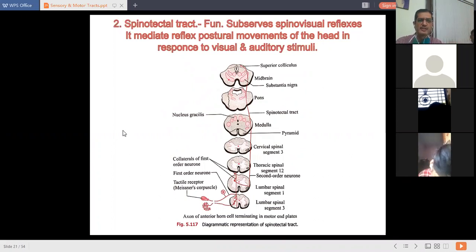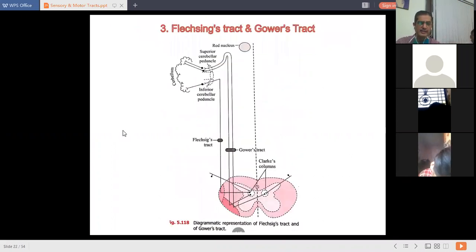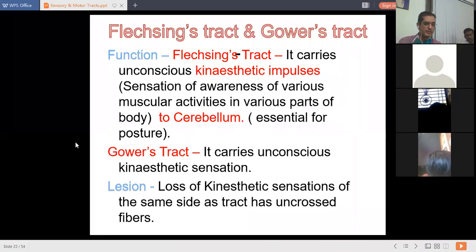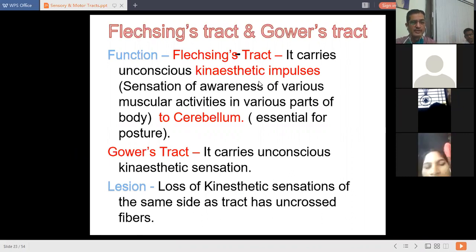It is a small tract. Then the Flechsig's tract and Gower's tract. Again, these are small tracts. Almost all fibers are uncrossed, with very little crossing in this tract. It occupies the lateral white column, ascends upwards, and from the pons it enters through the superior and inferior cerebellar peduncle. It enters into the cerebellum, where it gets terminated. So as it terminates in the cerebellum, the function is the same. Flechsig's tract and Gower's tract are both responsible for carrying kinesthetic impulses to the cerebellum.